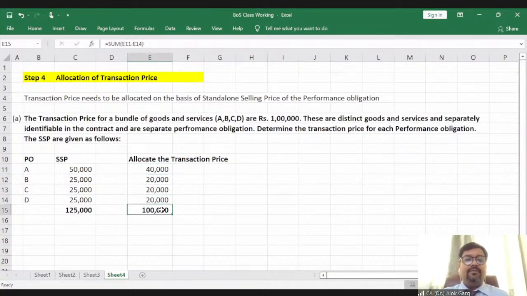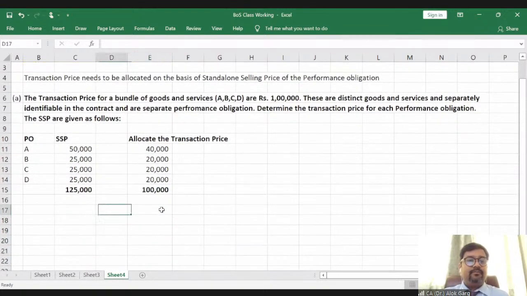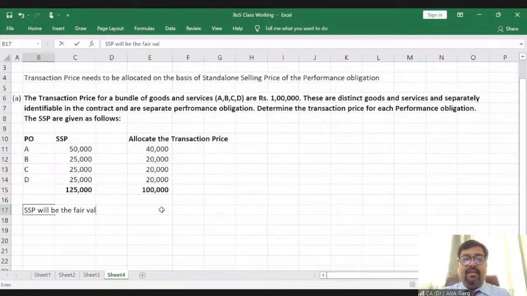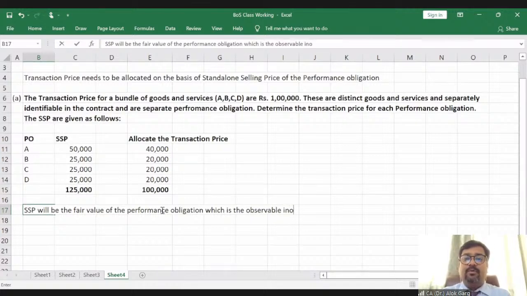So please write down: standalone selling price will be the fair value of the performance obligations, which is the observable inputs used for determining the fair value.